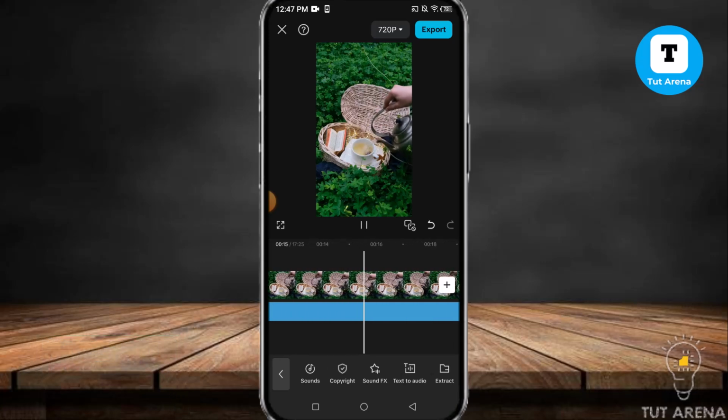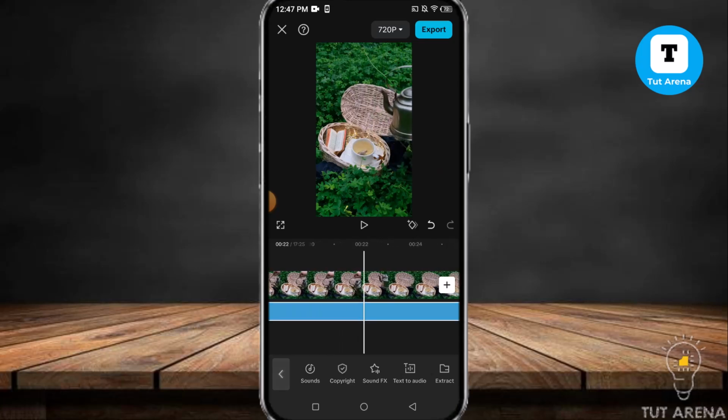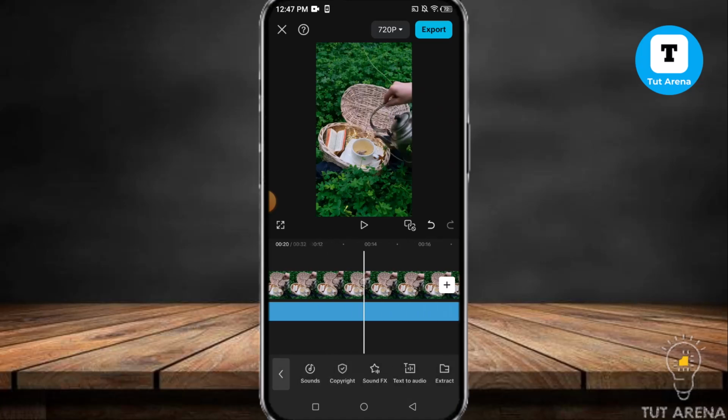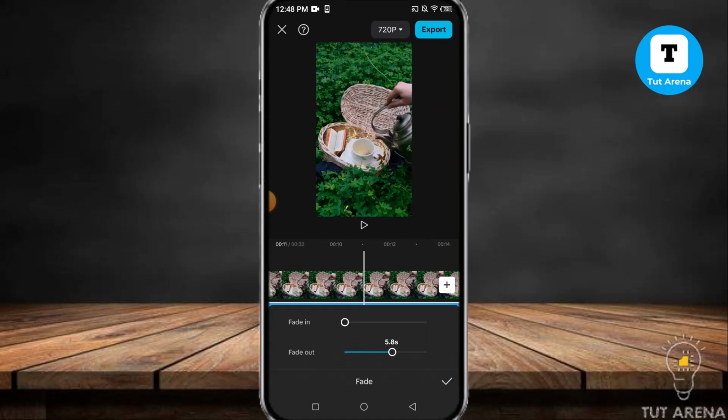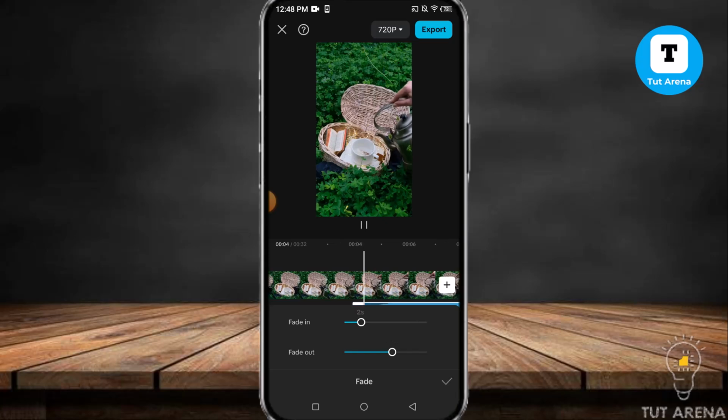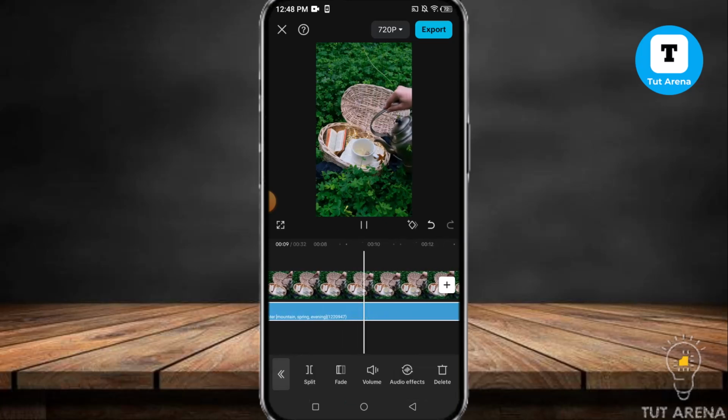Now I am going to split it. Tap on the sound and then you guys will find out the split option. In here, if you tap on again, and then you guys will find out fade option, and you guys can also use it to make the sound more realistic.